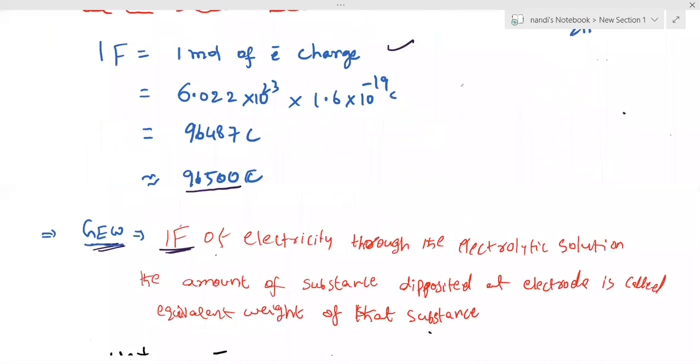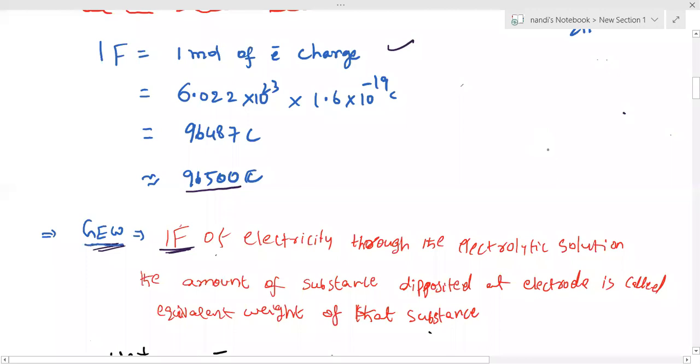Every teacher simply tells: gram equivalent weight equals gram molecular mass by n factor. Generally gram equivalent weight equals gram atomic mass by n factor. This is the basic formula every teacher uses. So how do we get the n factor? Everything we are going to explain reasonably.